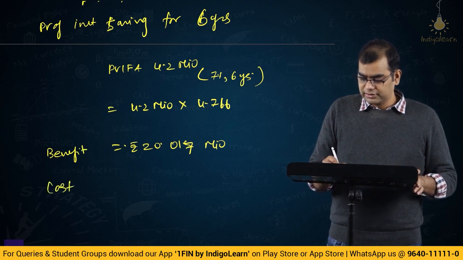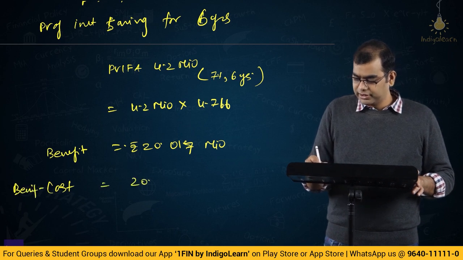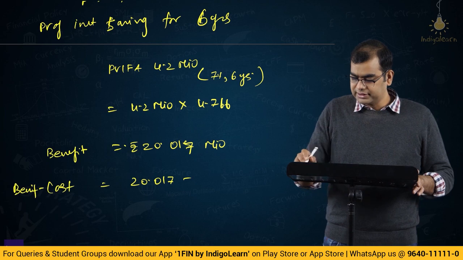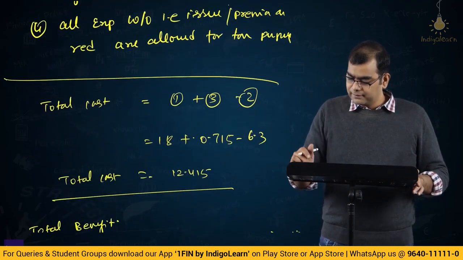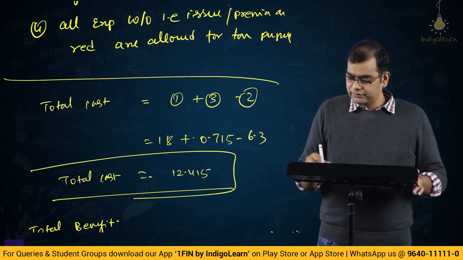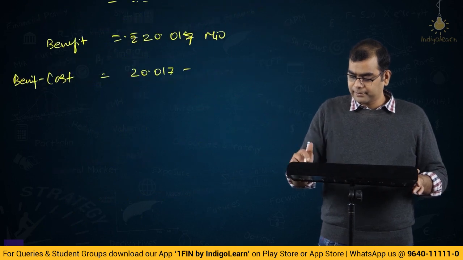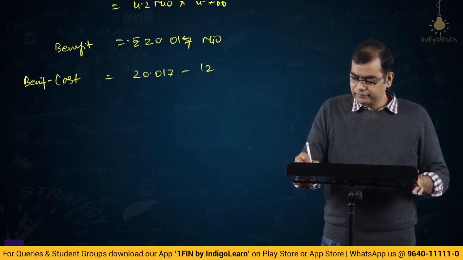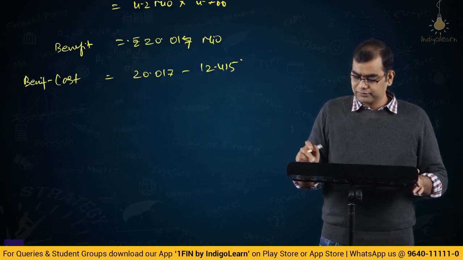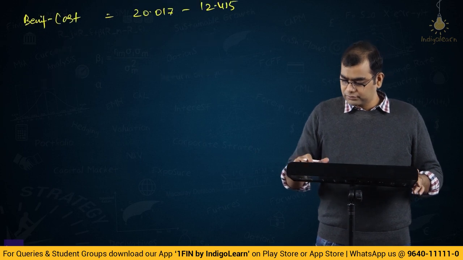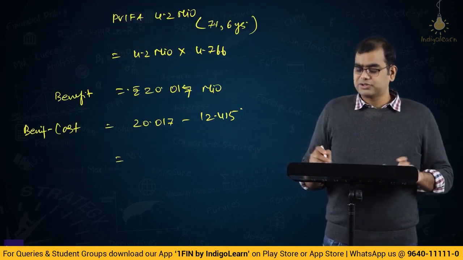Cost, benefit minus cost is 20.017 minus 12.415.